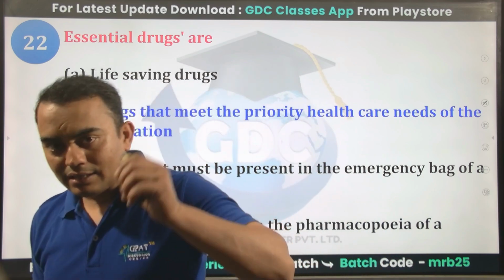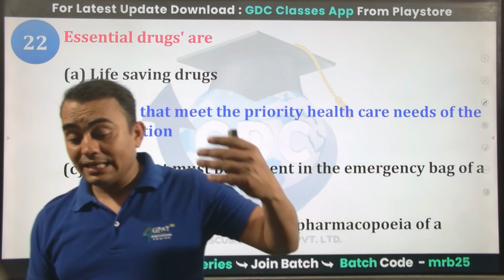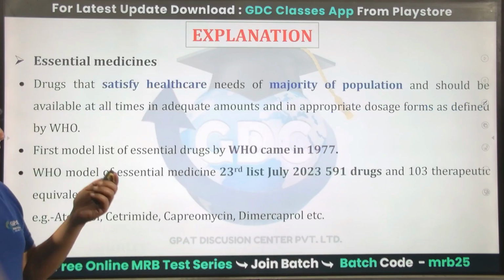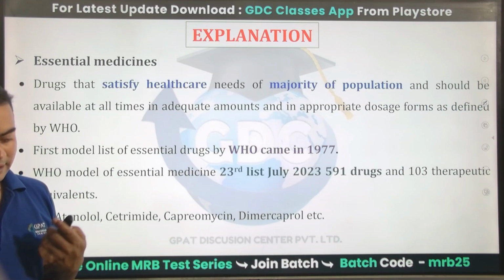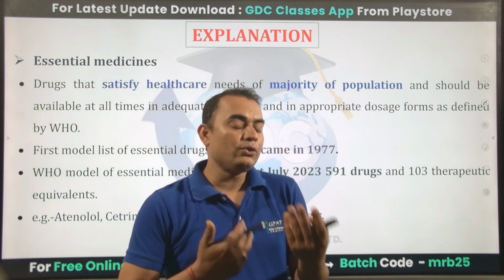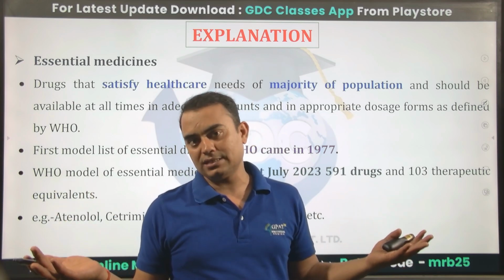Meaning the drug which is needed by the majority of the population, or we can say the drug which fulfills the need of the majority of the population, that is called an essential drug. And yes, every alternate 2 years, WHO provides a list which is called the model list of essential drugs.